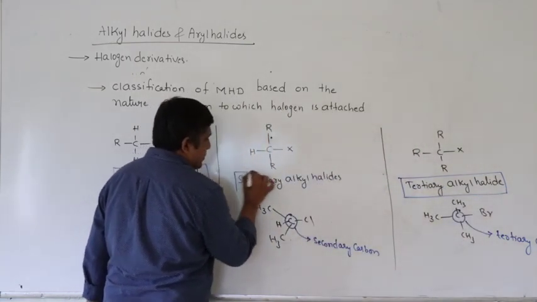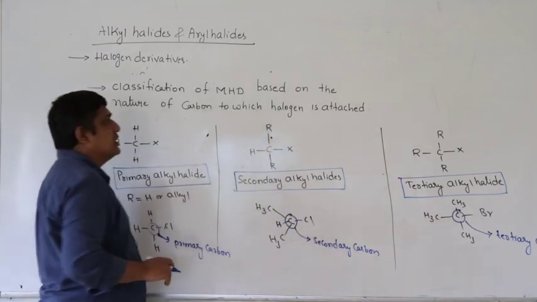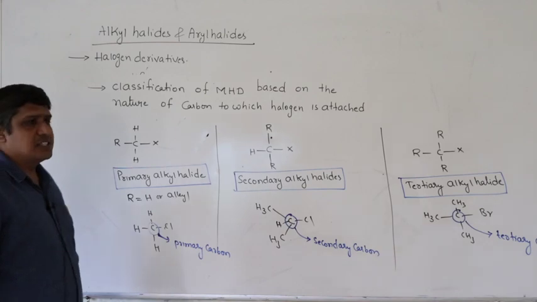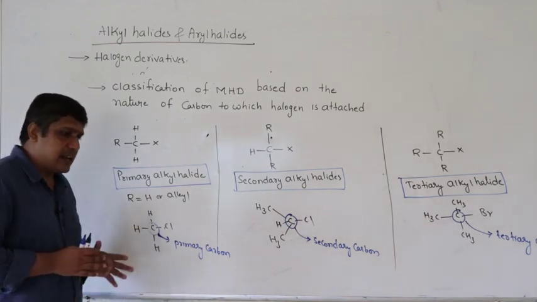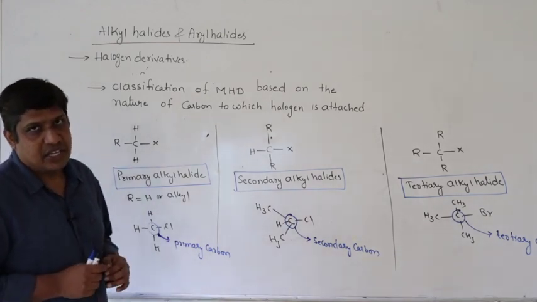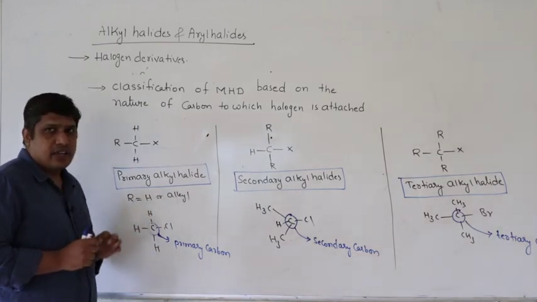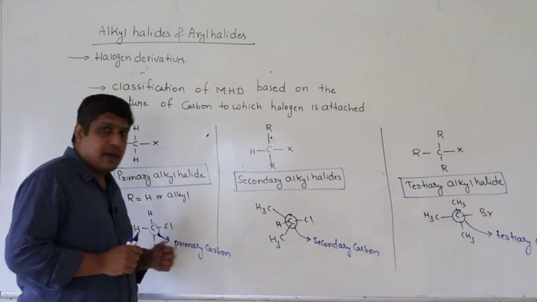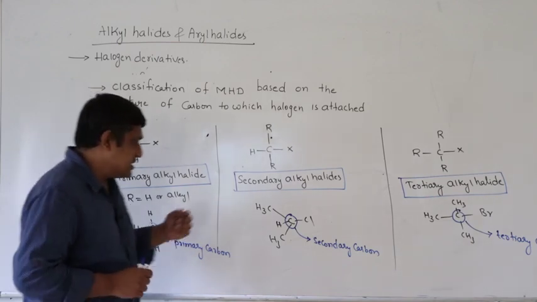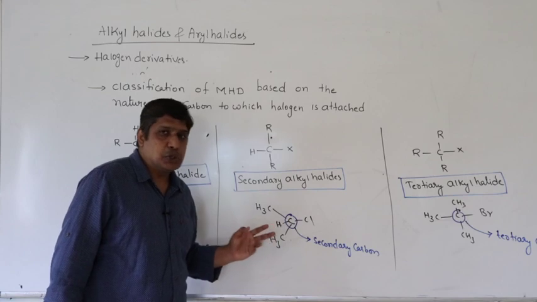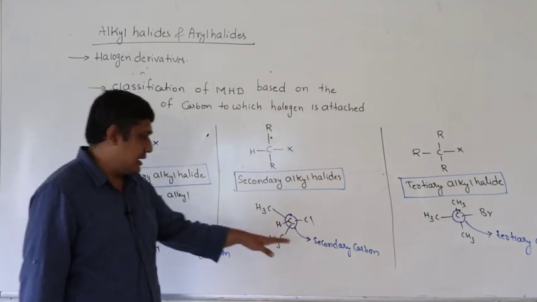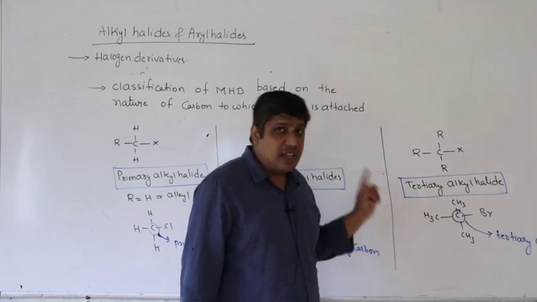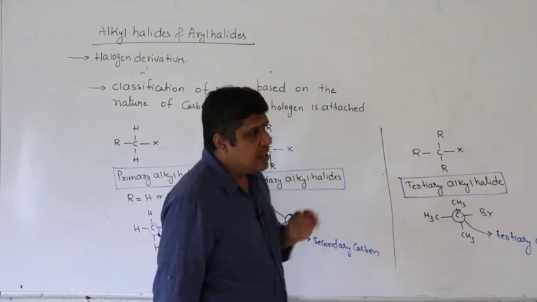So once again, we are classifying monohalogen derivatives based upon the nature of the carbon. Here you have to check whether it is a primary carbon, secondary carbon or tertiary carbon. What is a primary carbon? If a carbon atom is attached to one or no other carbon atom, we call it a primary carbon. What is a secondary carbon? If a carbon atom is attached to two other carbon atoms. What is a tertiary carbon? If a carbon atom is attached to three other carbon atoms.